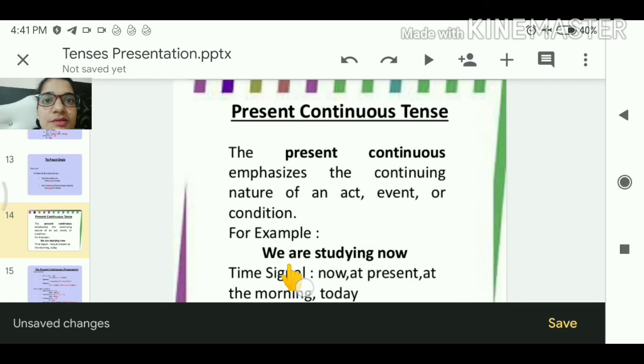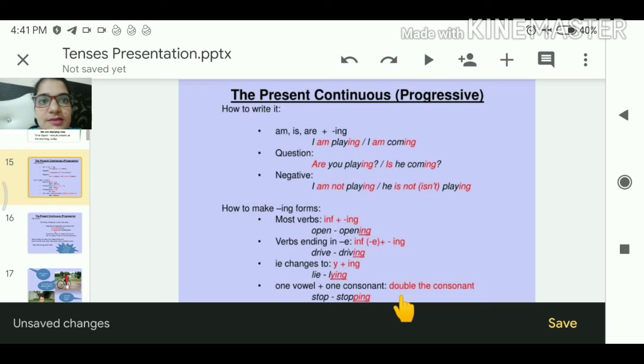We use are because it is plural. Then verb first form plus ing, studying. The time signals are now, at present, today, in the morning.